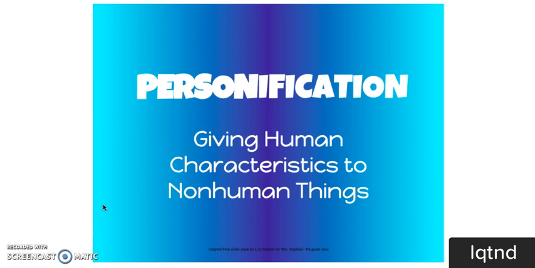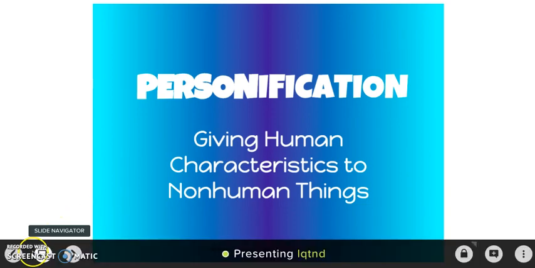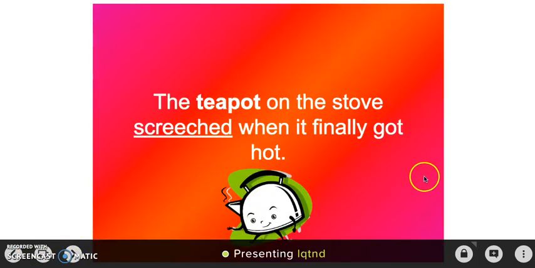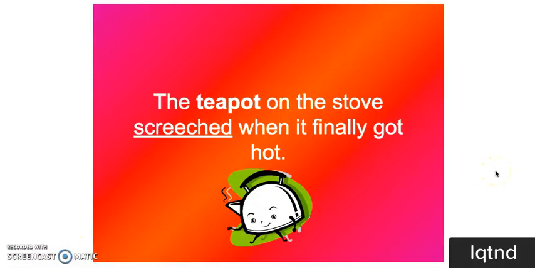So I talked about how a human characteristic would be something such as a human smiling, running, jumping, laughing. Those are all things that we as humans can do, but a non-human object cannot do. So I introduced non-human things such as a book, a table, and stuff like that obviously cannot do what us humans can do. And so then there were just a couple different examples, and I varied from either having my students echo read with me or close read the sentence with me or just having them read it.